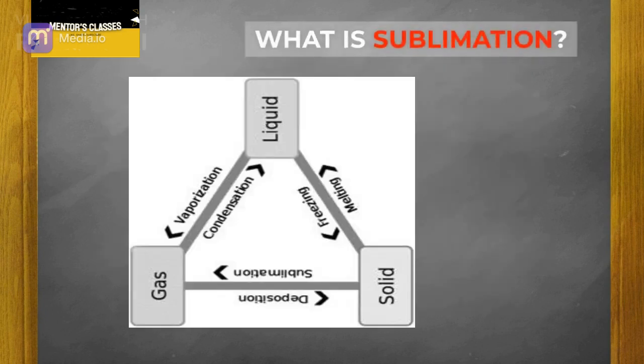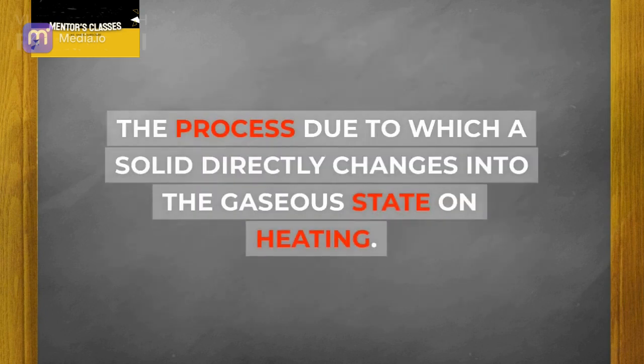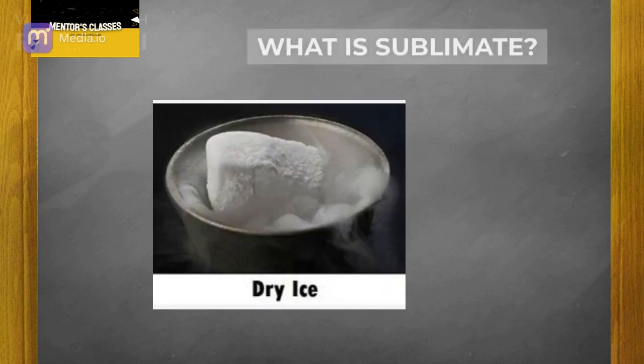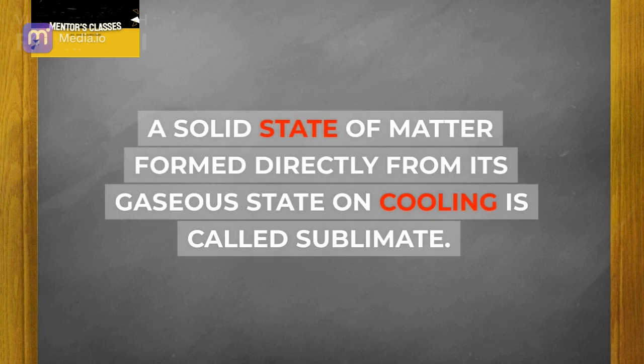What is sublimation? The process due to which a solid directly changes into the gaseous state on heating. Example: camphor, iodine, dry ice, etc. What is sublimate? A solid state of matter formed directly from its gaseous state on cooling is called sublimate.